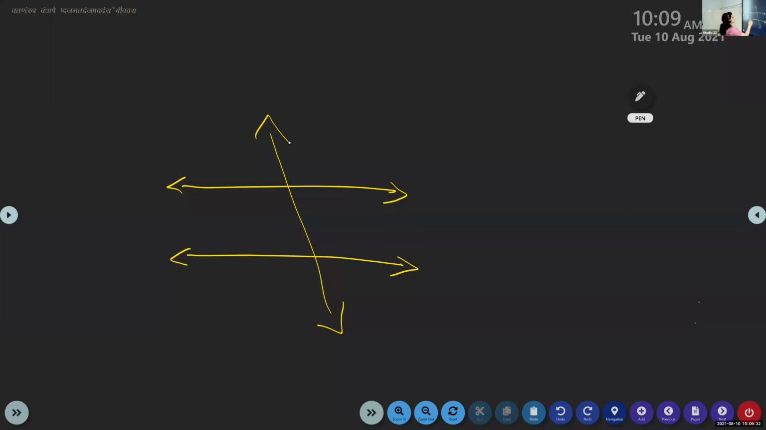Okay, now this one, we can see what are co-interior angles. See this too. They lie inside the lines. So co-interior angles means they lie on the same side of the transversal and they lie in the interior of the two lines. Clear?